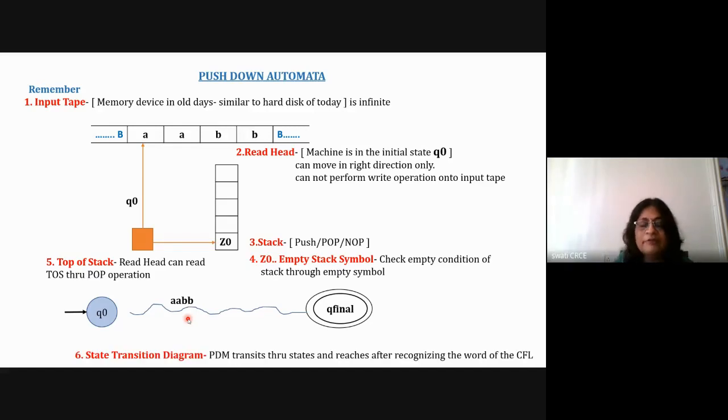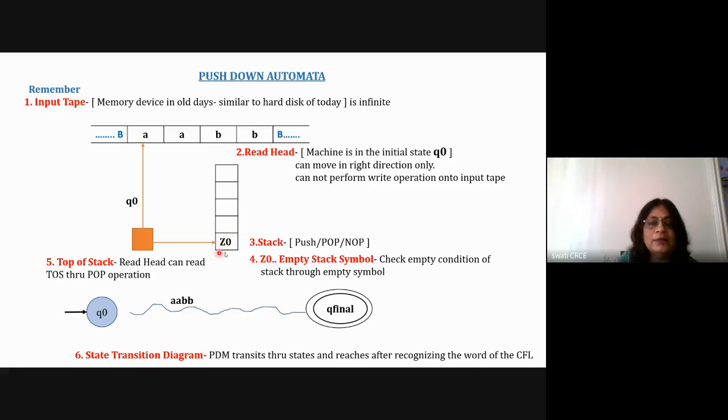And then we always visualize the working of the pushdown machine with the help of a state transition diagram, similar to DFA and NFA. Okay, so I think you have understood the 6 characteristics of the pushdown machine. It has an input tape which is infinite, and the blank symbol is there by default. We write the word which should be accepted by the machine on the tape. And there is a read head. The read head can read the input tape, and at the same time it can read the stack.